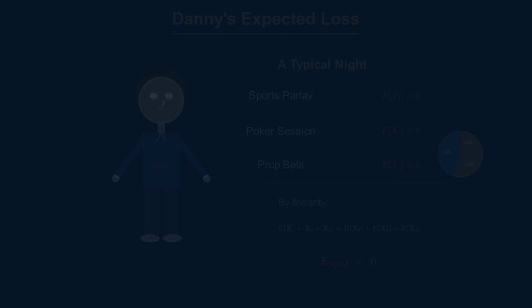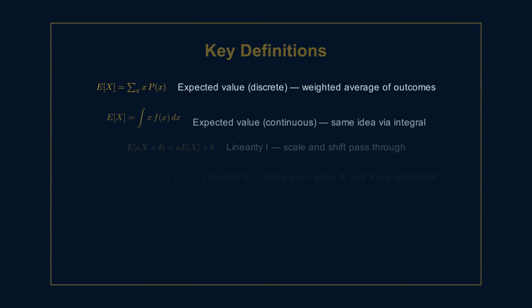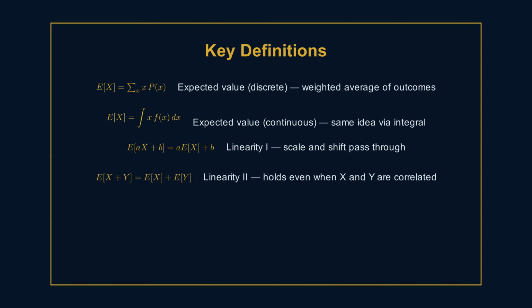So that's expected value. It's a weighted average of all possible outcomes where the weights are the probabilities. And the linearity property says that the expected value of a portfolio is always a weighted average of the individual expected returns, no matter how those assets relate to each other. That's one of the most used results in all of portfolio theory. The key caveat is that linearity works for sums but breaks down for nonlinear functions, a distinction that keeps showing up every time we work with squared terms, products, or anything beyond simple addition. Expected value is the foundation everything else in this module will be built on.